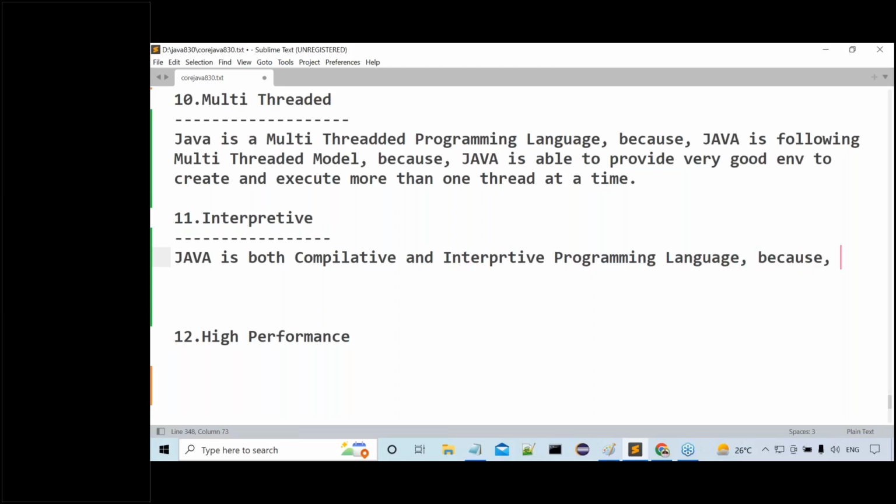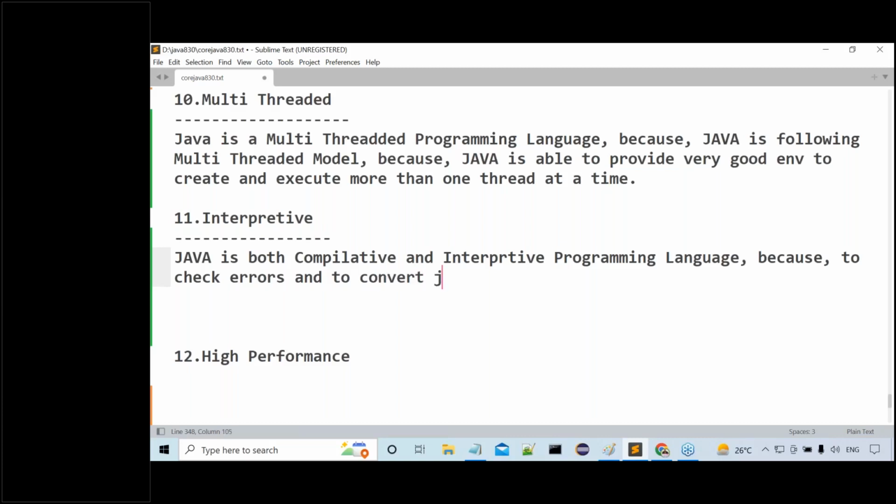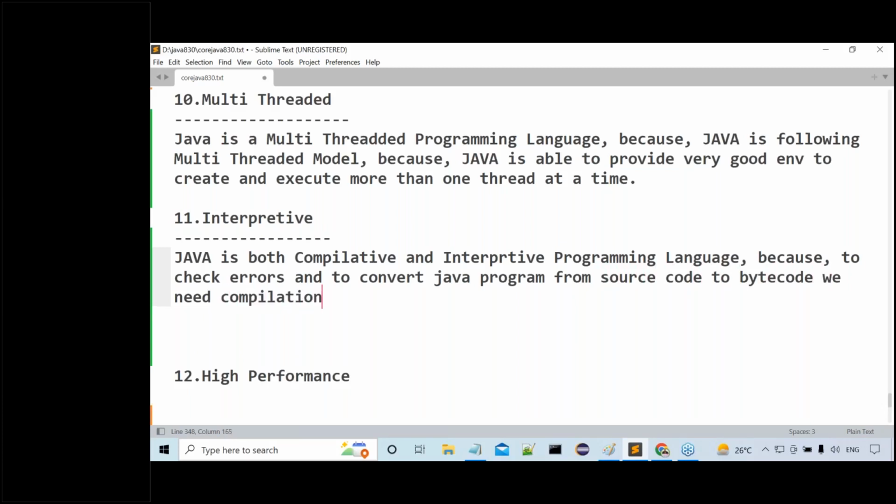Because to check errors, and to convert a Java program from source code to bytecode, we need compilation.